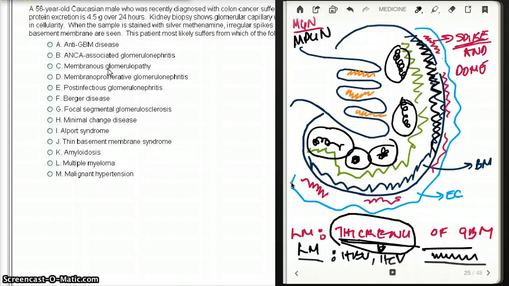due to mesangial growth. Now, the splitting of the basement membrane is also seen with Alport syndrome. Keep that in mind. It's on the side. It's seen in Alport syndrome as well. Now, MGN is strictly nephrotic syndrome. MPGN can be both nephritic and nephrotic syndrome. Okay. Now, MPGN can give rise to diffuse proliferative glomerulonephritis, just like SLE can give rise to diffuse proliferative glomerulonephritis. MPGN again can be both nephritic and nephrotic syndrome.